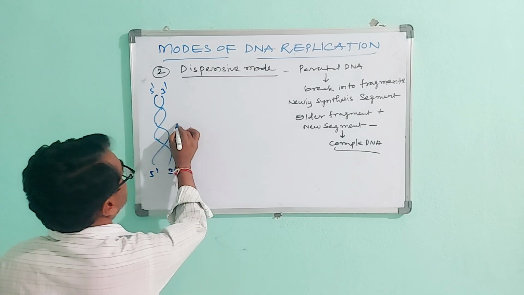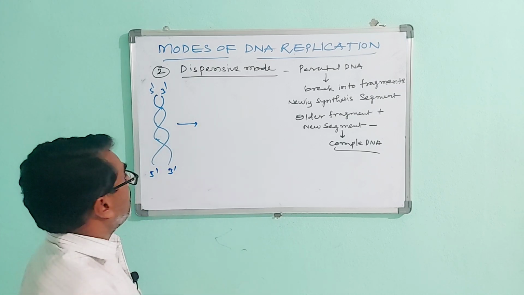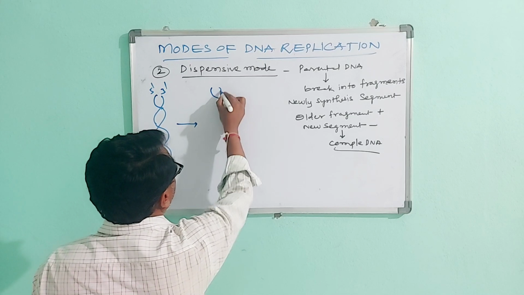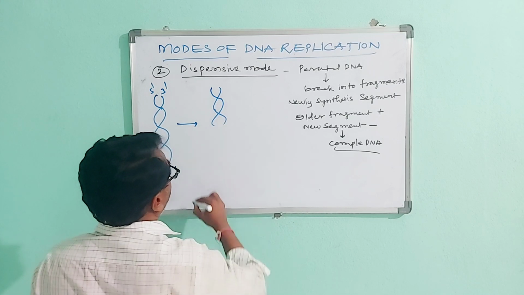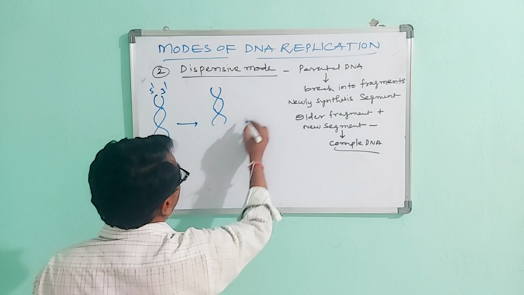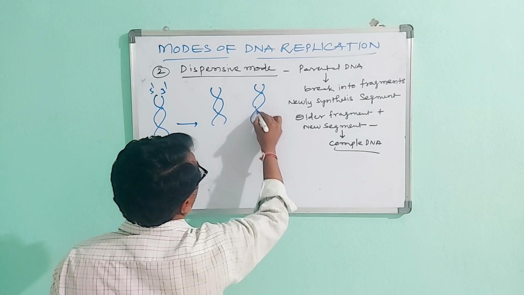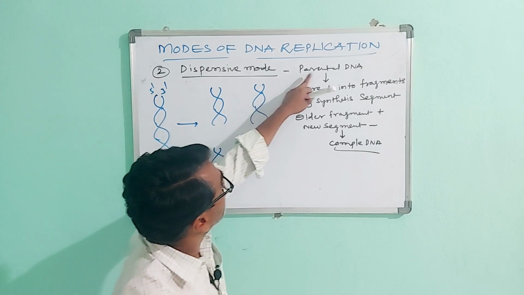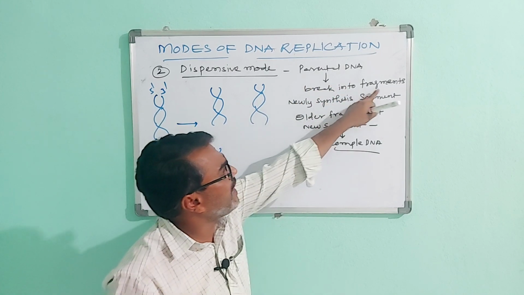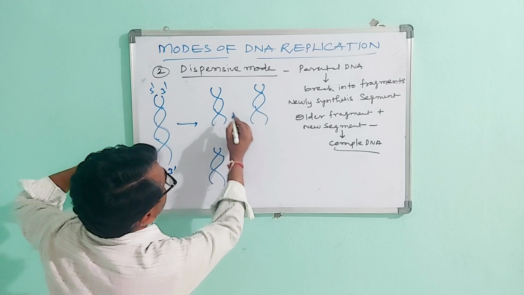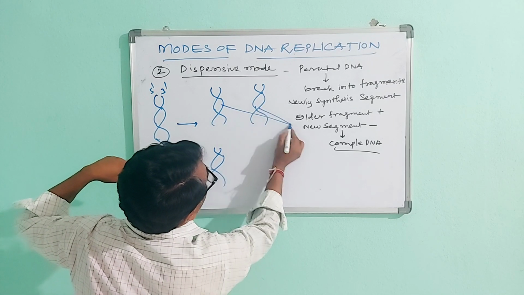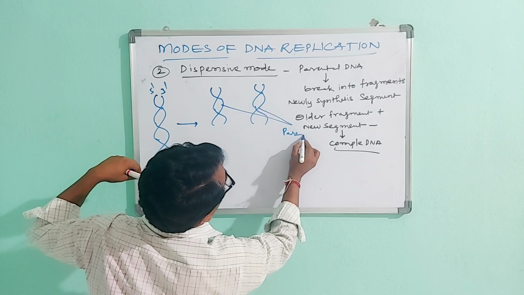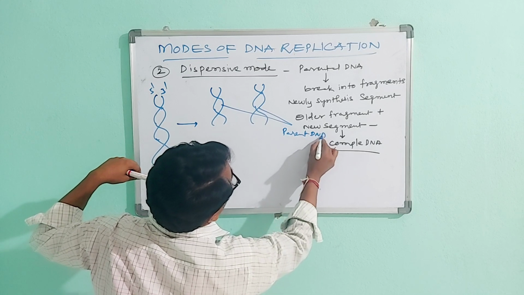This original DNA, the parental DNA, breaks down into fragments. Here these are parental DNAs.